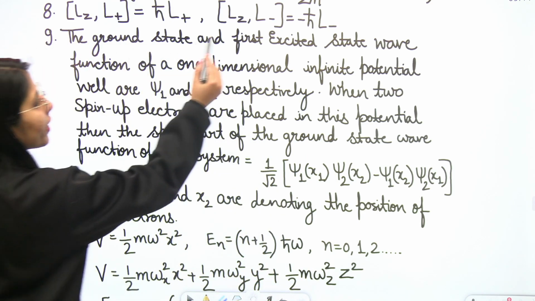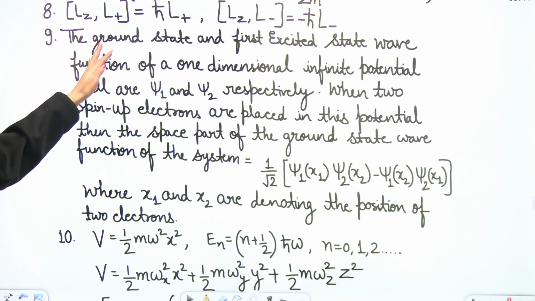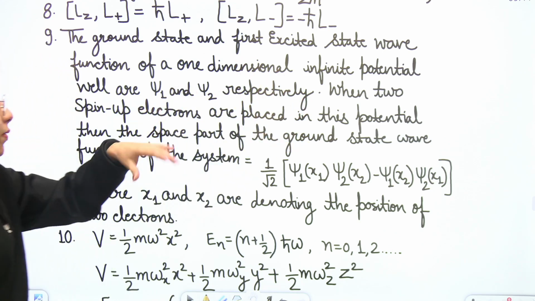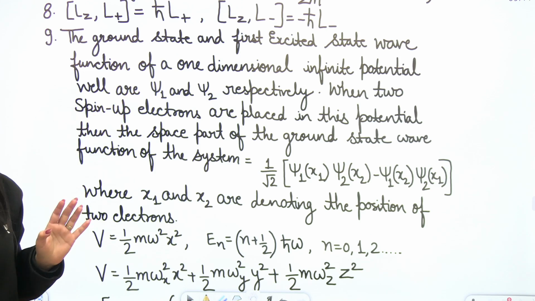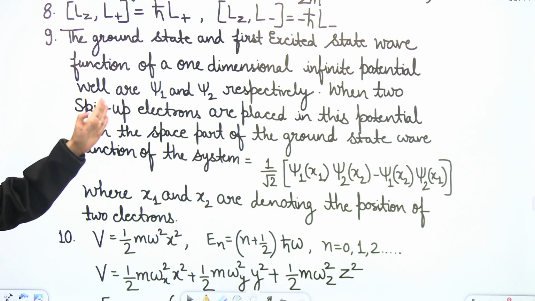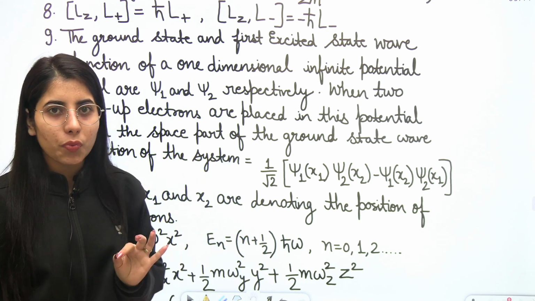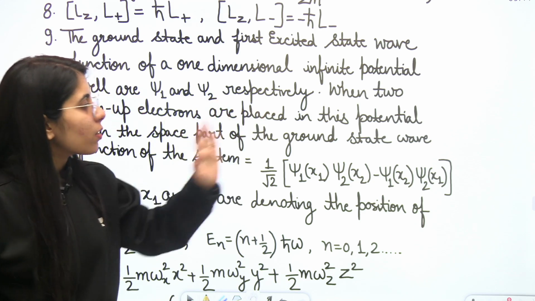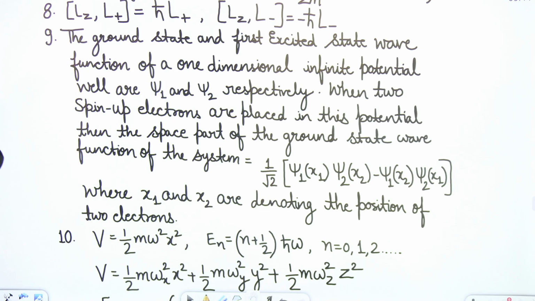The ground state and the first excited state wave functions for a 1D infinite potential well, these are psi 1 and psi 2, for example. So it is the 1D box, the 1D infinite potential well we are talking about, and its ground and first excited state wave functions are mentioned here. When two spin up electrons, so now fermions have been introduced, are placed in this potential, then the space part of the ground state wave function of the system will be what? That's what you need to find.